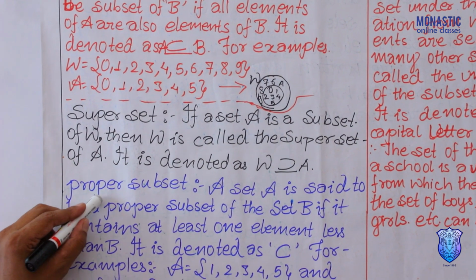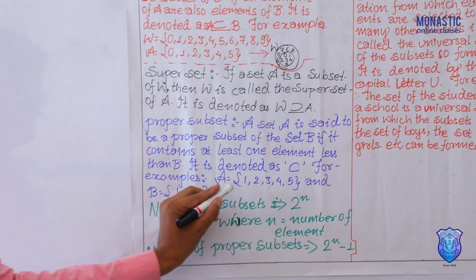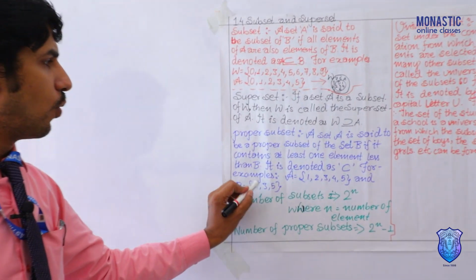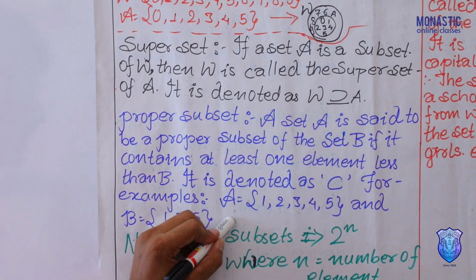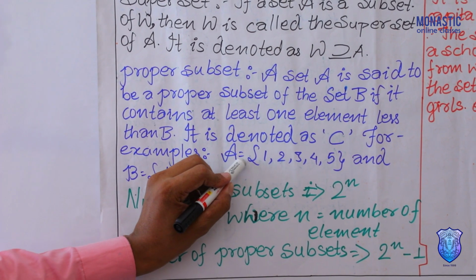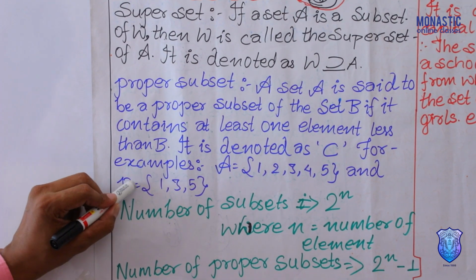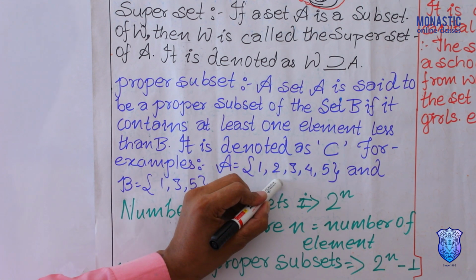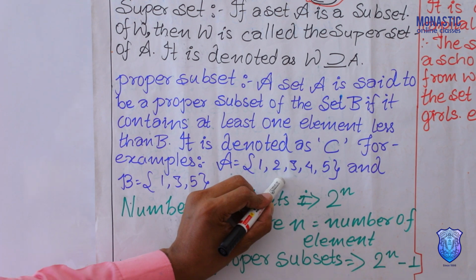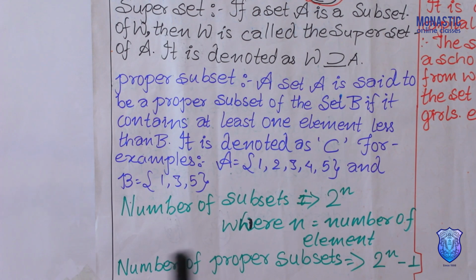Third one, proper subset. What is a proper subset? For that, take A is equal to {1, 2, 3, 4, 5} and B is equal to {1, 3, 5}. You can define it this way: set B is said to be a proper subset of A if A contains at least one more element.